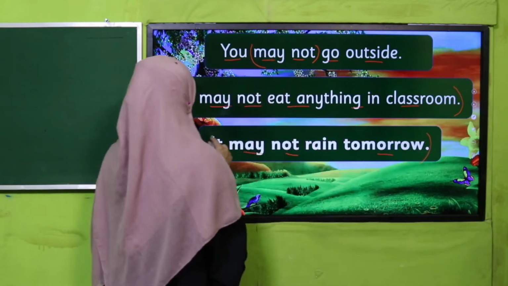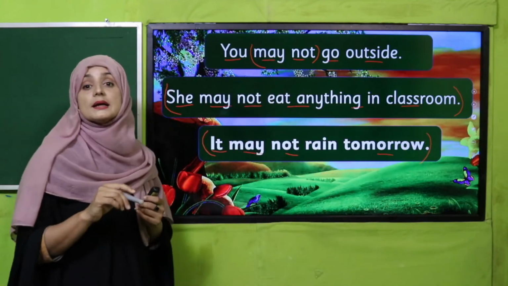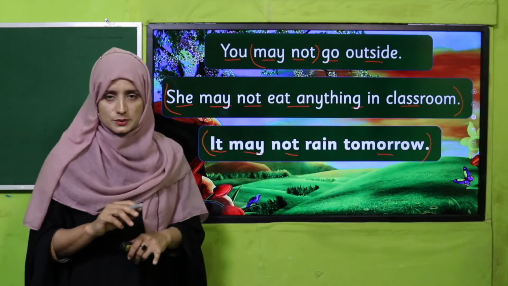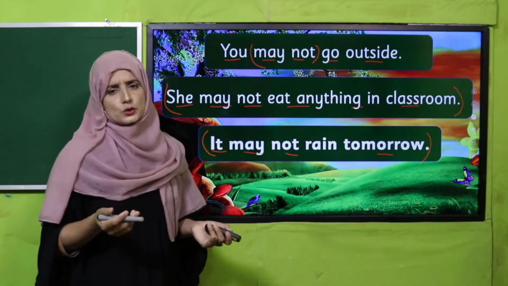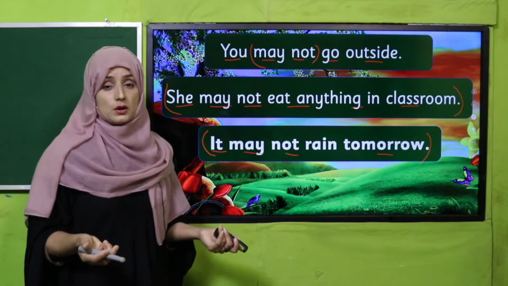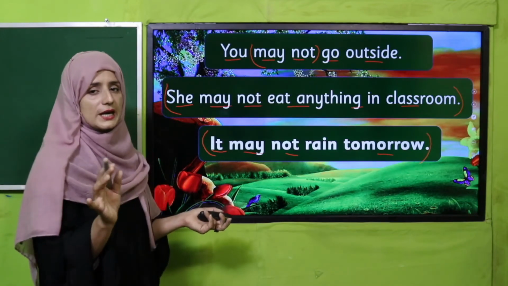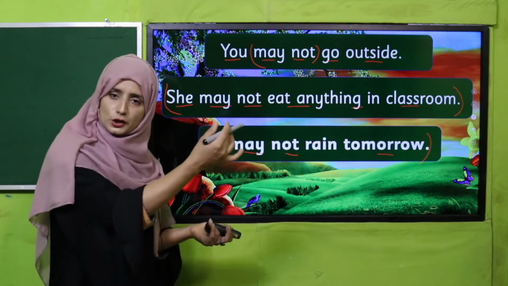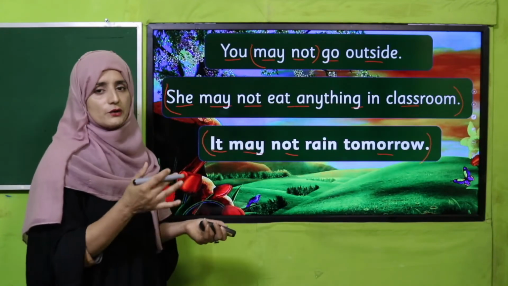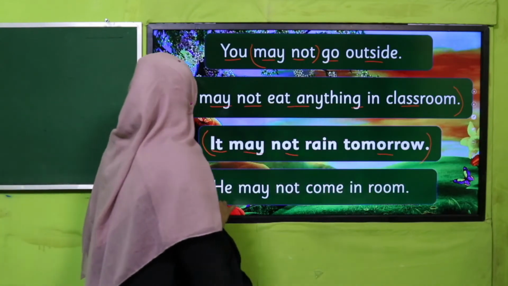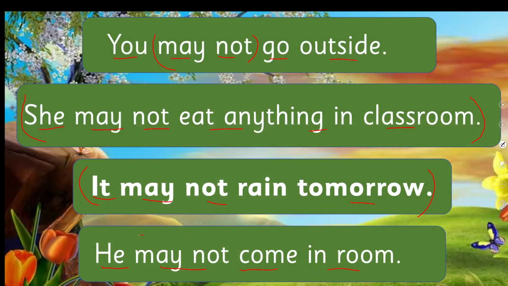This sentence is showing impossibility. It may rain tomorrow, it may not rain tomorrow. Both situations can be possible because we are talking about tomorrow. We don't know what is going to happen tomorrow. My dear students, he may not come in Rome.